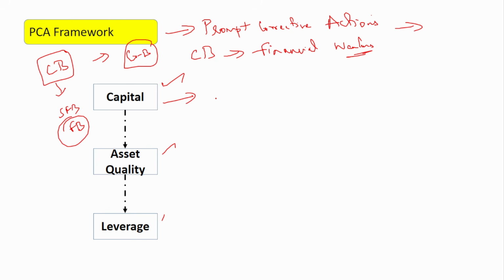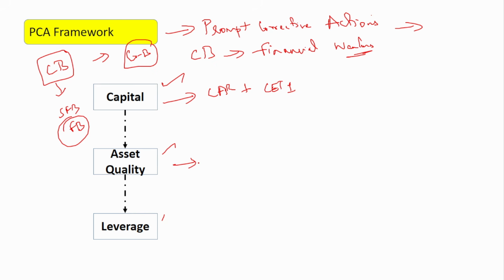So capital, if you see here, 2 things are monitored. One is the capital adequacy ratio. I'm sure you know what capital adequacy is. And second is the common equity tier 1. So here 2 things are seen. One is the capital adequacy ratio. Second is the common equity tier 1.